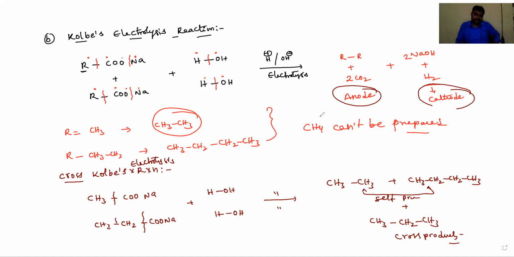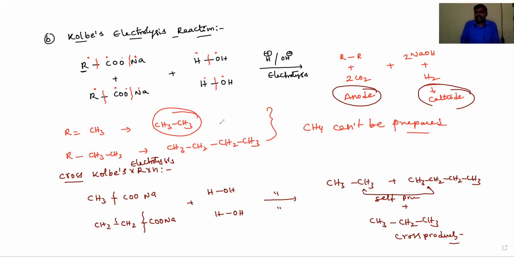Okay, dear students, this is about Kolbe electrolysis reaction. By using carboxylic acids we prepare alkanes by two methods. One is decarboxylation, the second one is the Kolbe electrolysis method or Kolbe electrolysis reaction. Okay, dear students, let's go.